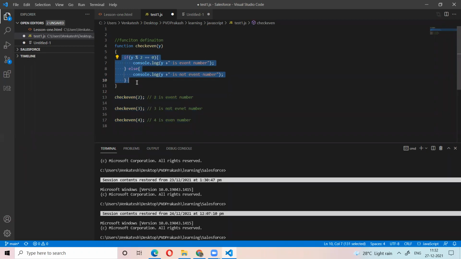This function checks whatever you give, whether that number is even or not. Then you must give an argument, right? So sometimes you must give an argument, sometimes you don't need to give one.